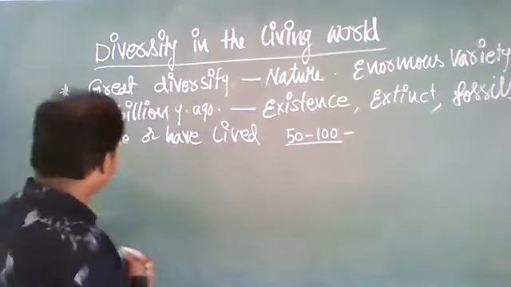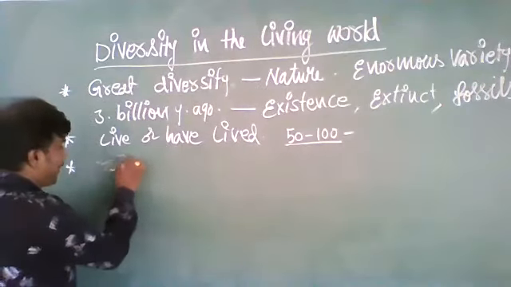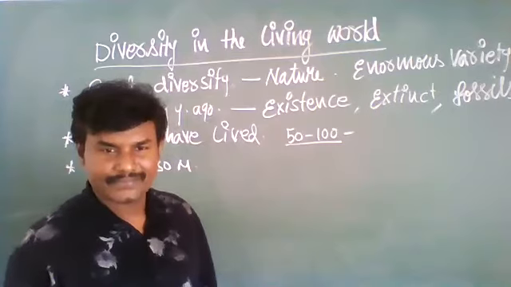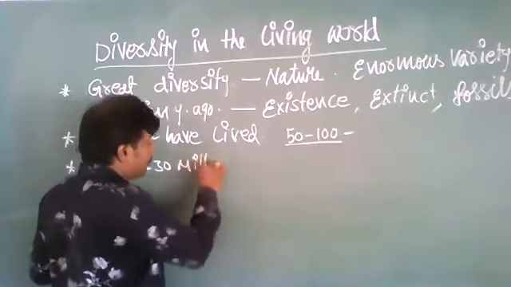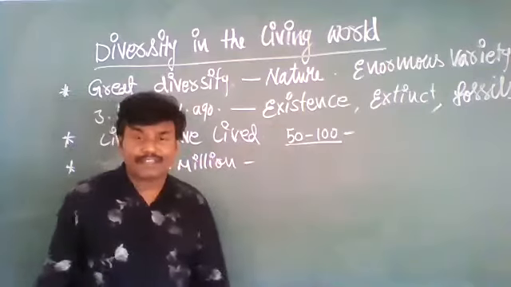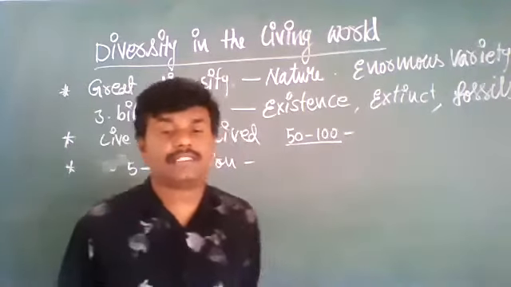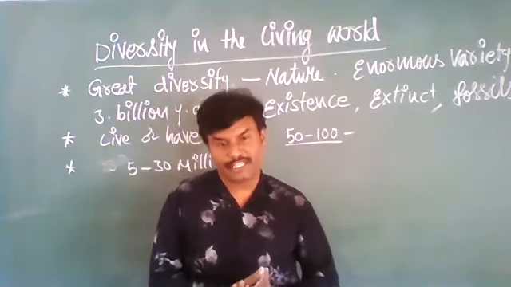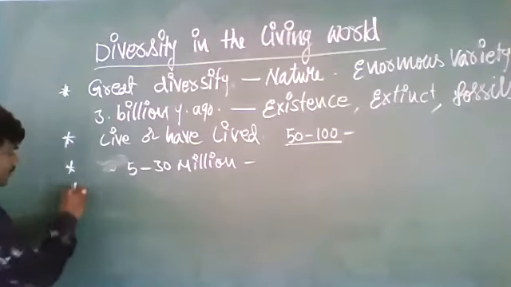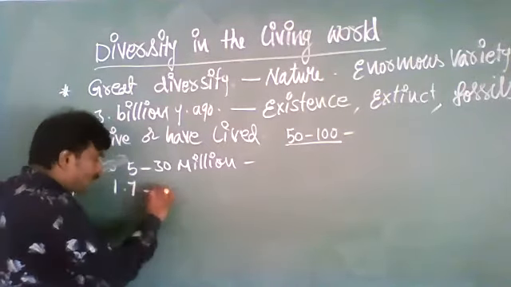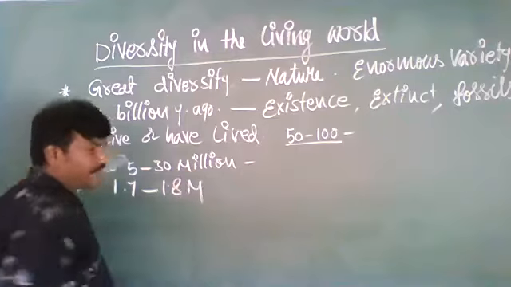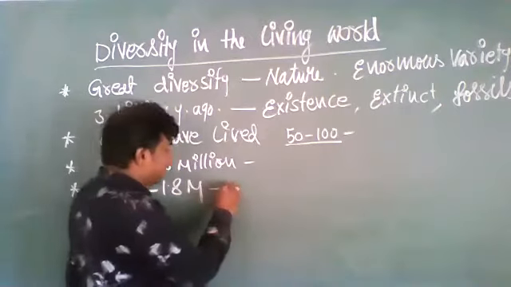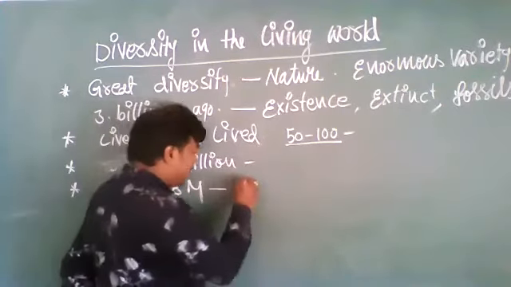According to them, 5 to 30 million species are surviving on our planet in different places, showing various differences in their lives.